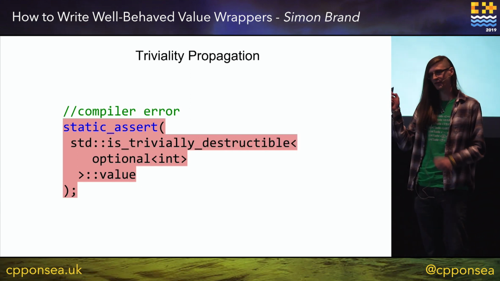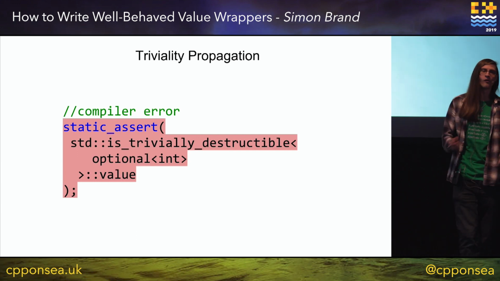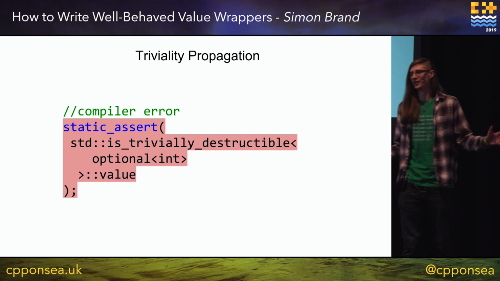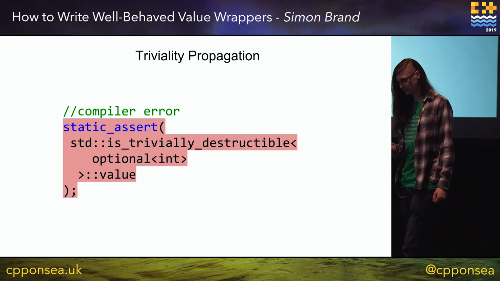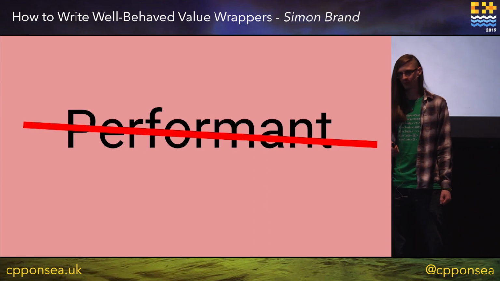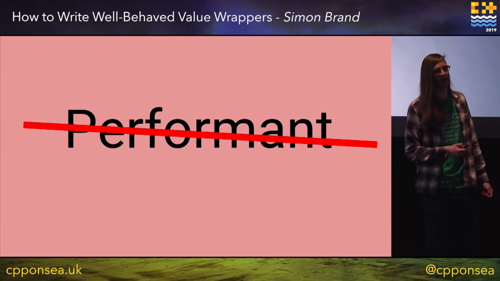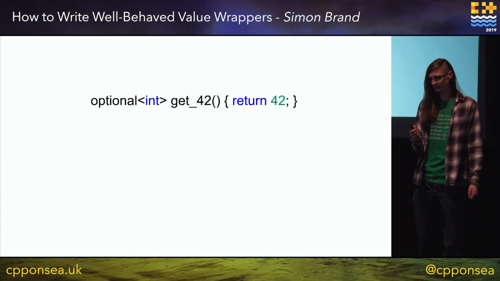Very similarly for trivial destructibility, we don't get it by default, even if int is obviously trivially destructible. You just don't have to do anything. But our optional event is not. So this is not performant. Maybe it's not entirely clear why, but I'll show you some assembly listings.